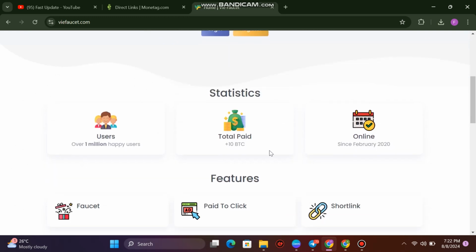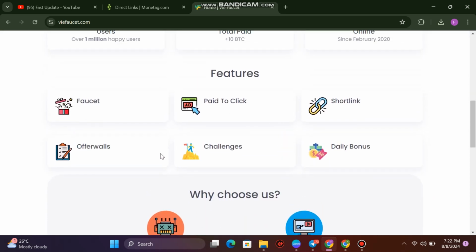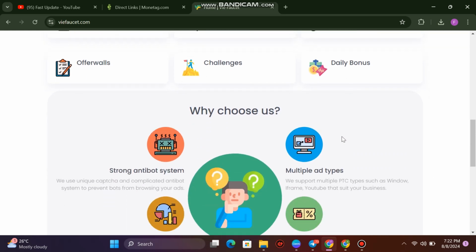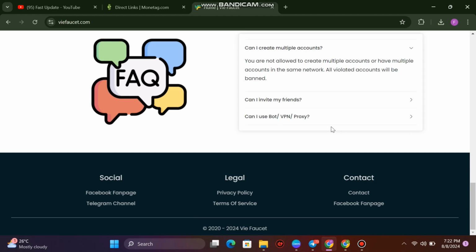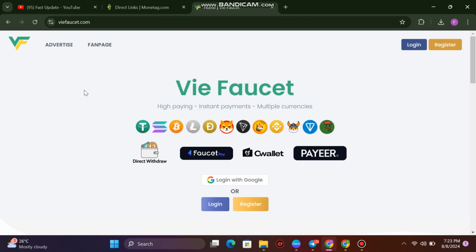So statistically, these are the total pay, that is 10 plus BTC, and also you can make money with your Faucet, with the paid to click, short links, offerwalls, challenges, and daily bonuses, which are going to give you some tokens for you to earn money on this particular platform. But basically, we are not focusing on this, but we have to give you the overview of this particular app so that you can get to know how it works.